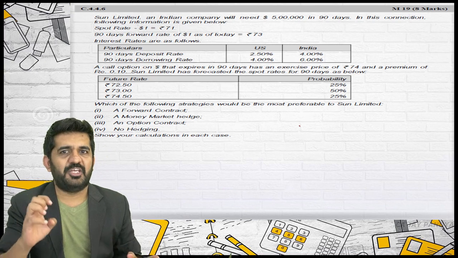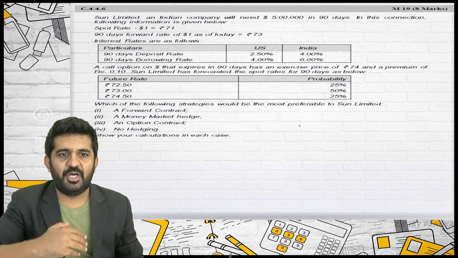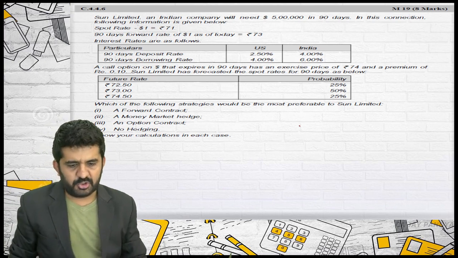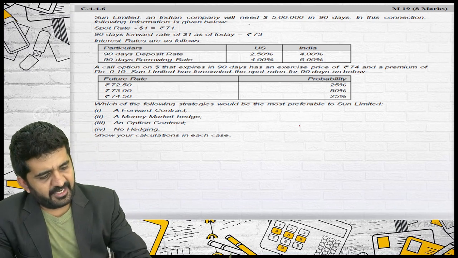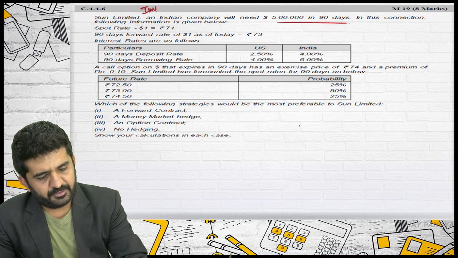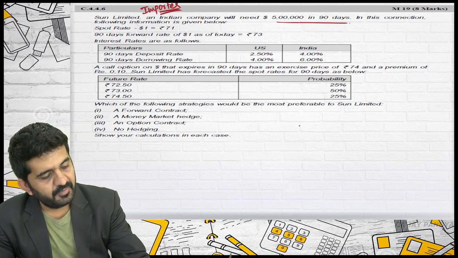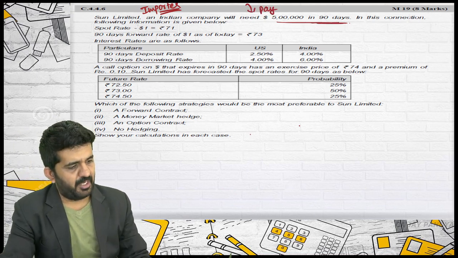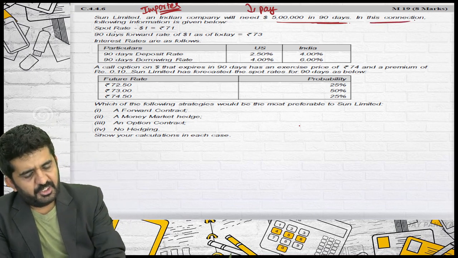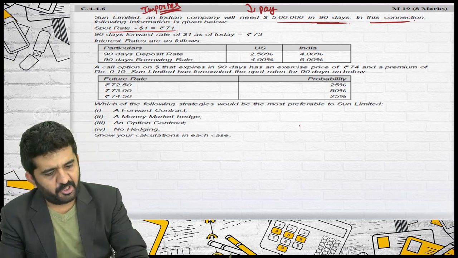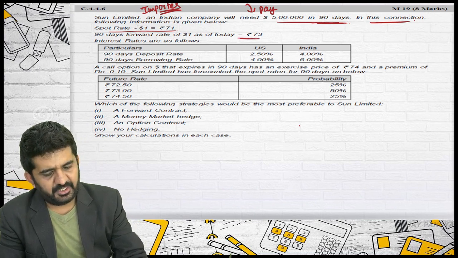Now these videos you have seen on Lightboard, that is that black board. I hope all of you have seen it, and let us solve this question also. Sun Limited, an Indian company, will need $5 lakh in 90 days. So it might be an importer. It will have to pay this $5 lakh 90 days from now. The spot rate of $1 is rupees 71. The 90 days forward rate of $1 is rupees 73.